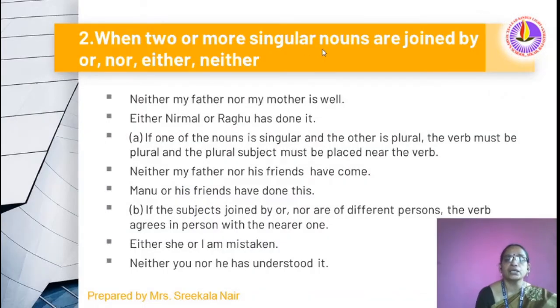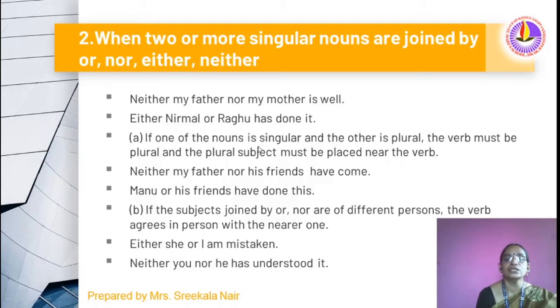When two or more singular nouns are joined by or, nor, either and neither, the verb is singular. Neither my father nor my mother is well. So here both are singular, so that is why here we use is. Either Nirmal or Raghu has done it. Here we use a singular verb.